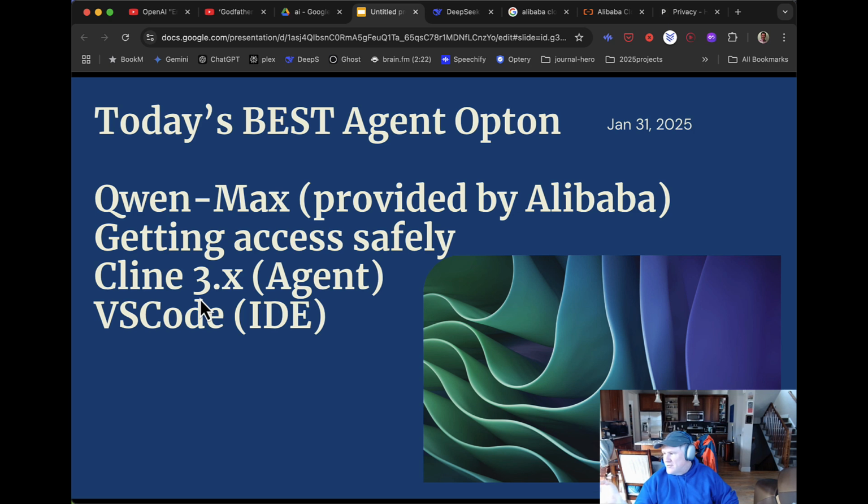Windsurf is a good IDE with an agent called Cascade. You've got Cursor with another agent, it's called Composer. But the problem is with all these commercial options. Oh, there's a new one from TikTok, strangely, called Trae, I think.